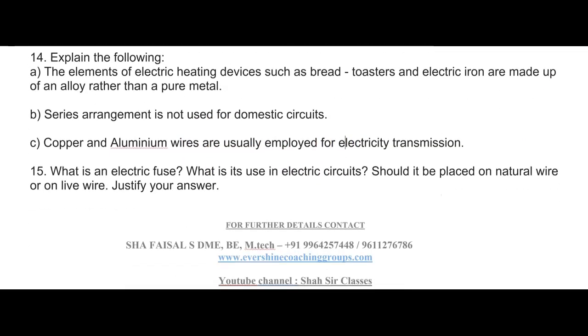It means transferring the current from one place to another place in electric wires, for all those things we are using copper and aluminum materials.